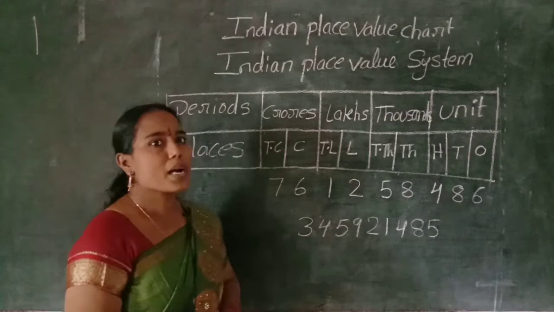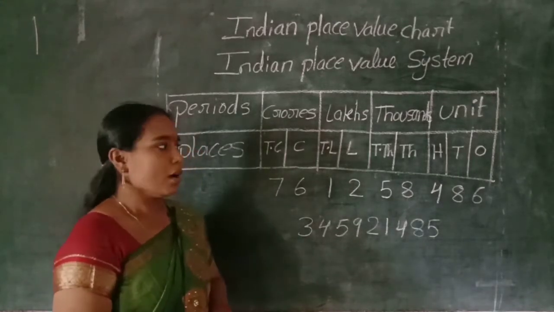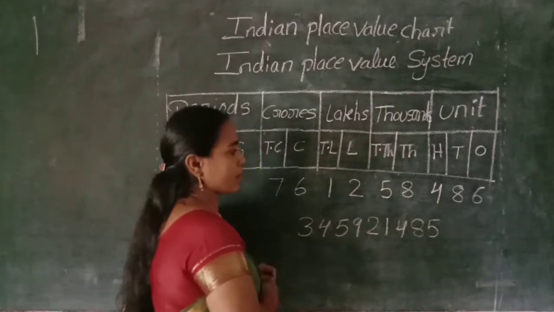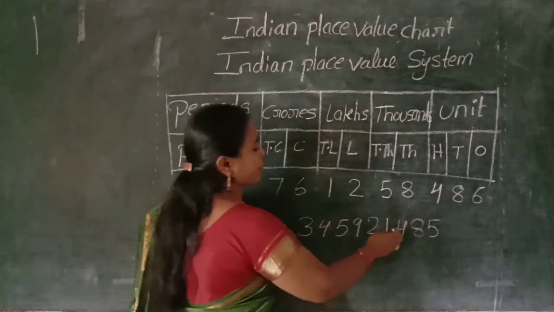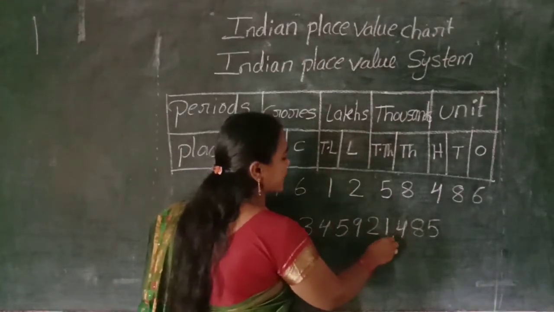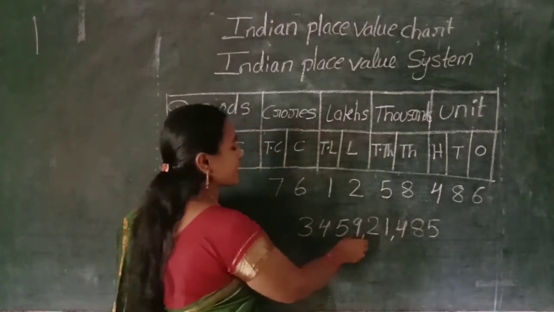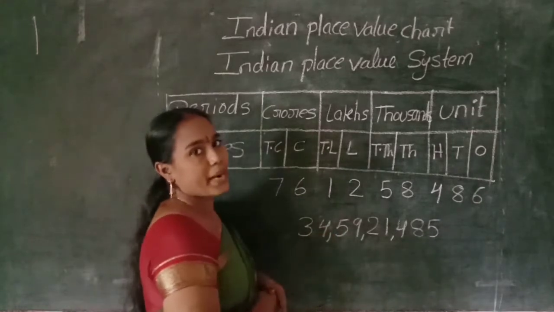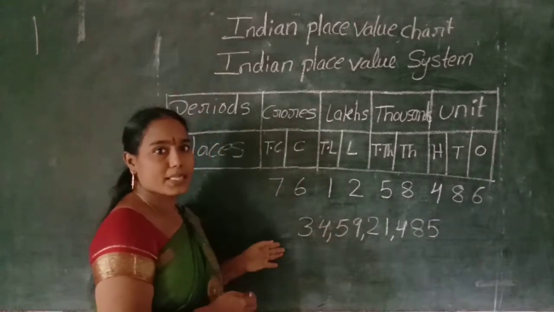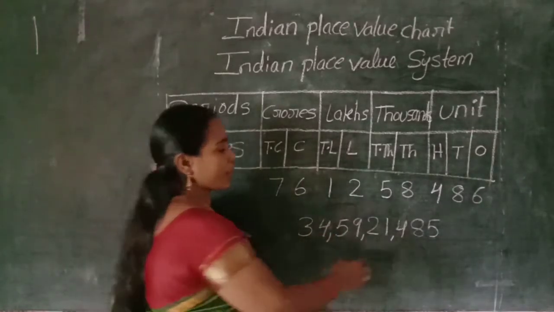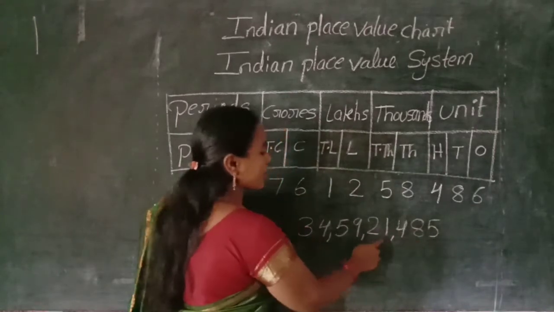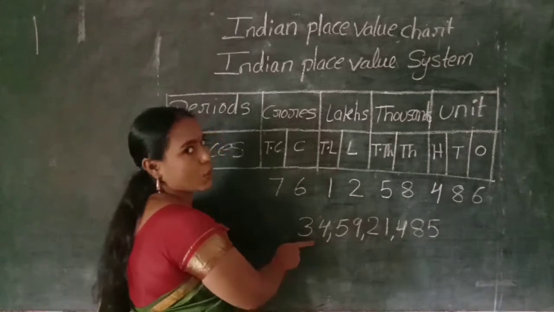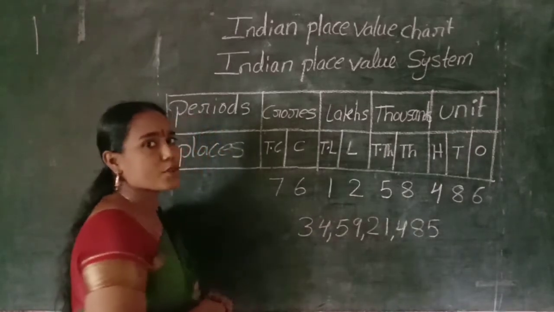So, we use commas to separate the periods. We insert commas from right to left. We put the first comma after 3 digits, then after 2 digits, and then after 2 digits. This comma separates the periods. This is the unit period. This is the thousand period. This is the lakh period. This is the crores period. Have you understood, children?